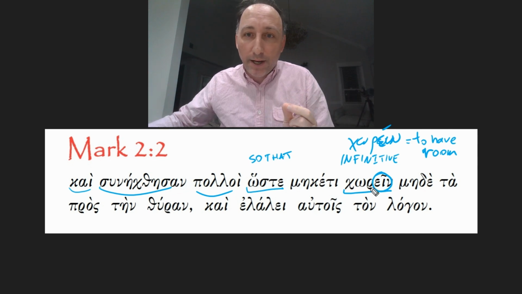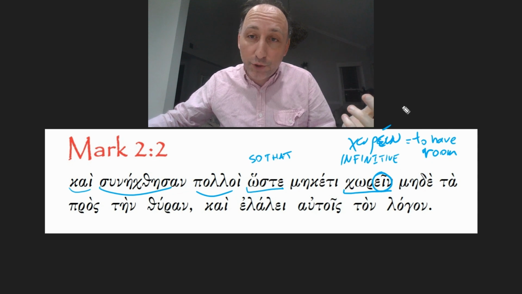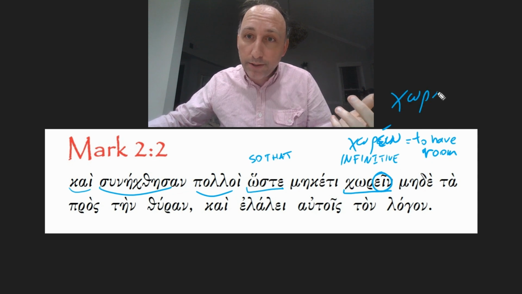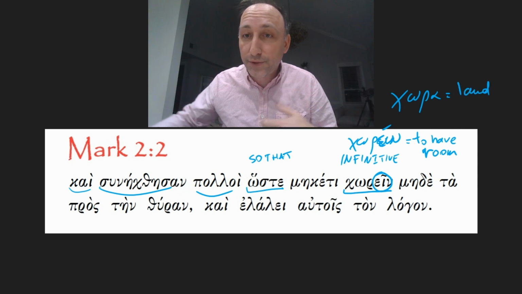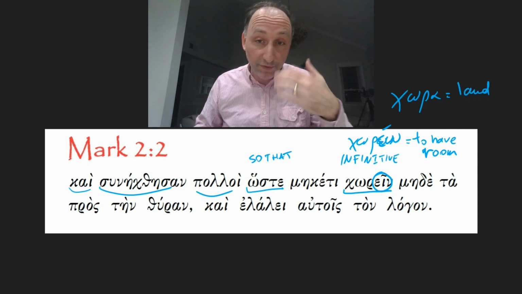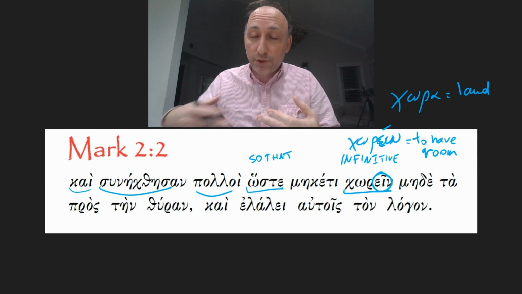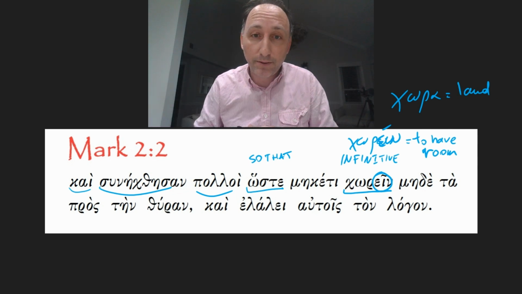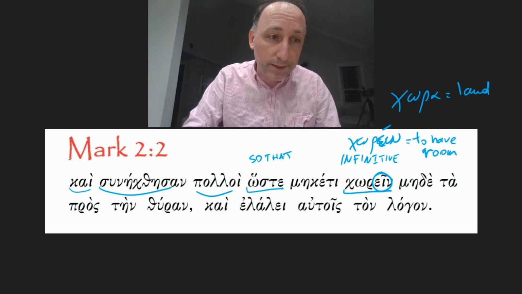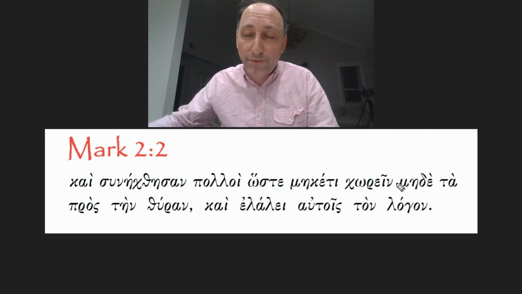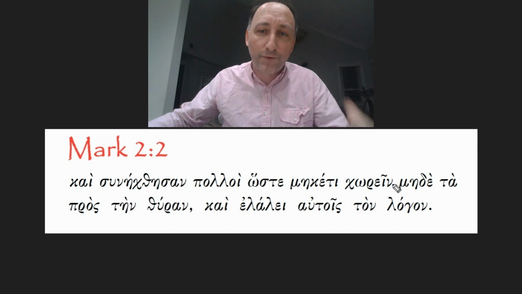In fact, the term chora means land or territory. So the verb choreo means to have some space. All right, so we need to put it in context. Where does this verb come from and what does it refer to?